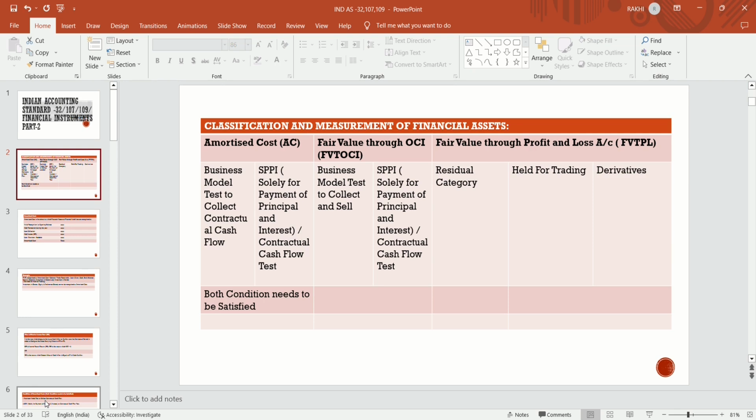If the conditions of amortized cost are not satisfied, then we look at the other two categories, fair value through OCI and fair value through profit and loss account. But first we will check the conditions of amortized cost for recognition of financial assets. If these are not satisfied, then we will check the other conditions, fair value through OCI or fair value through profit and loss account.